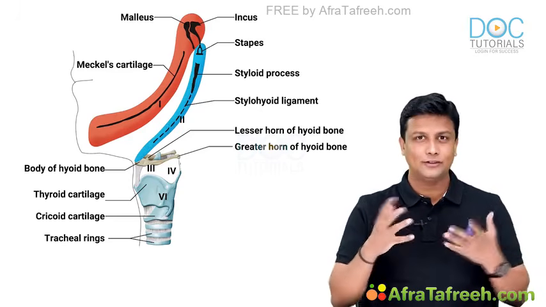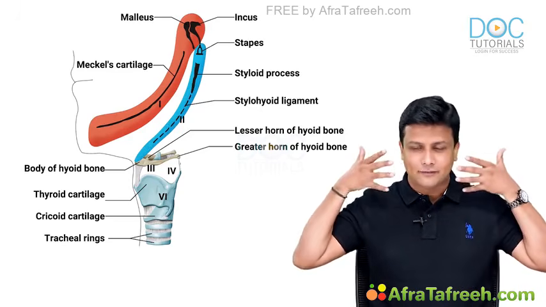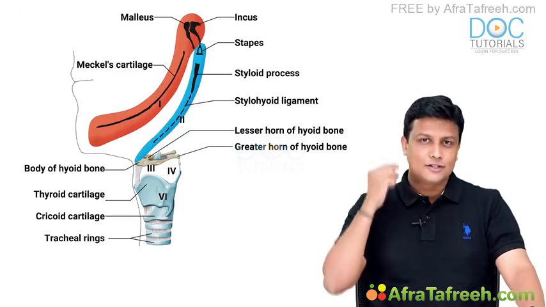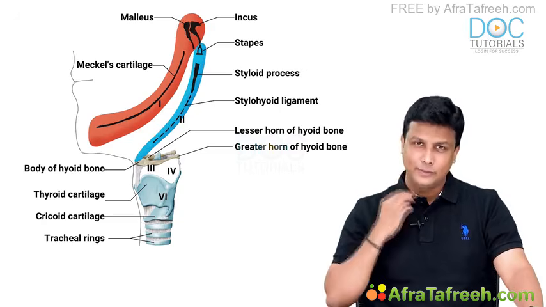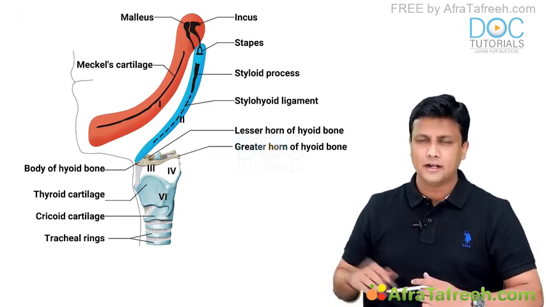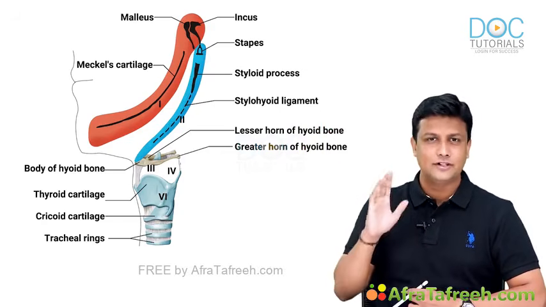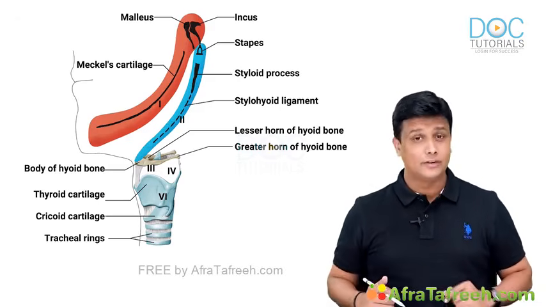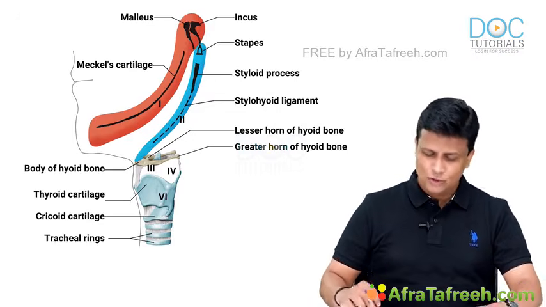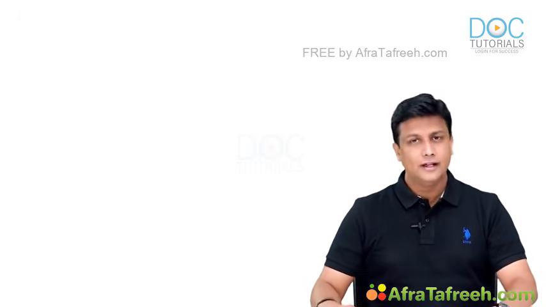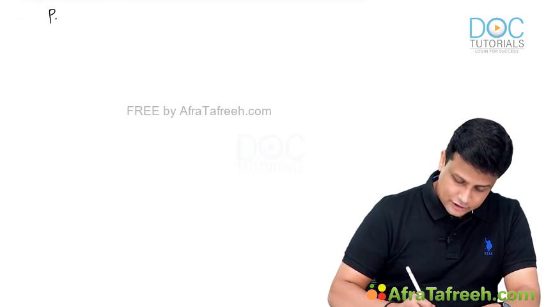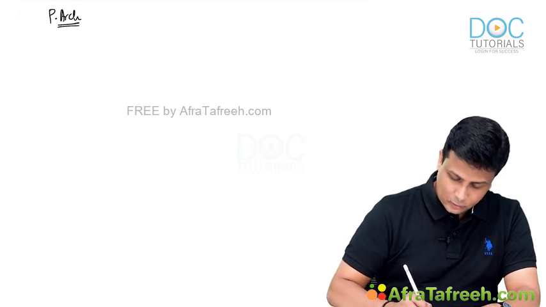Like I told you in the very beginning of the pharyngeal arches topic, all the arches are arranged one by one. In all those arches, all the structures are going to form layer by layer. So you can see everything marked here in orange color is derived from the first arch. Everything marked in blue color is derived from the second arch. Then the yellow color is derived from your third arch, and so on. Simultaneously we'll make the table here and cross check with the diagram also. First of all, make a table here: pharyngeal arch number 1.